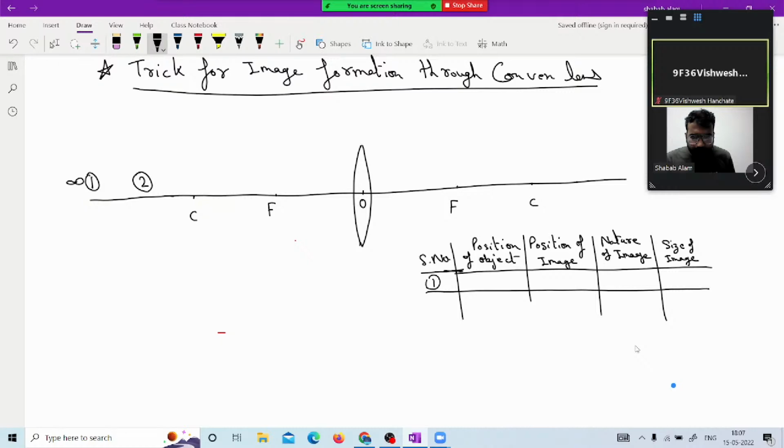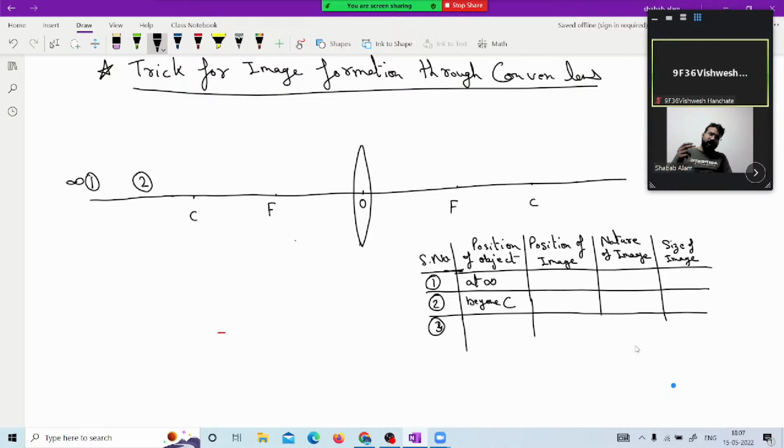Serial number 1, at infinity is the object. Serial number 2, beyond C.